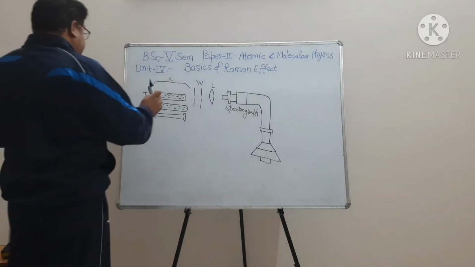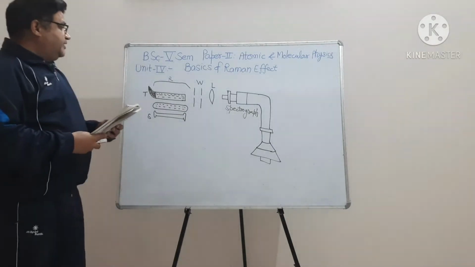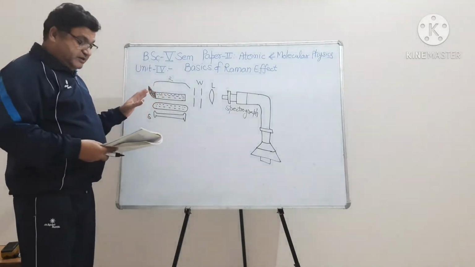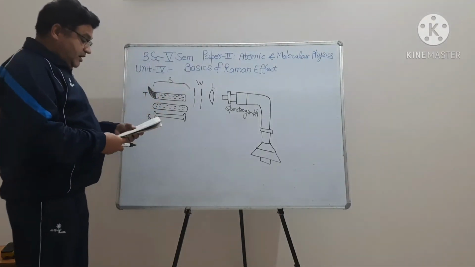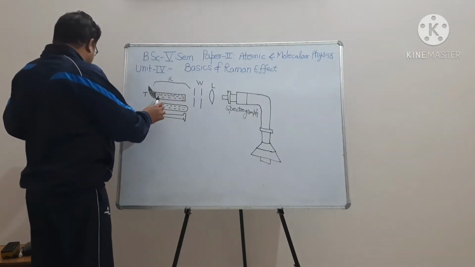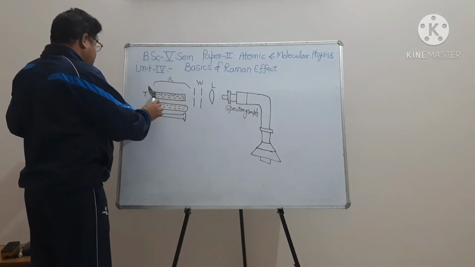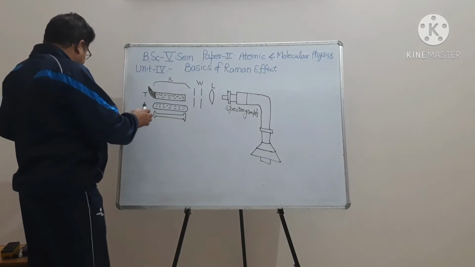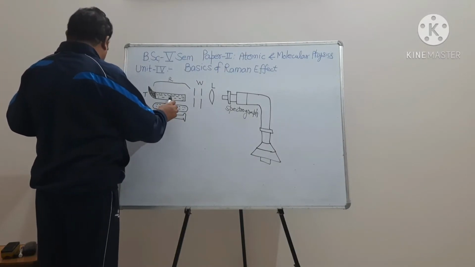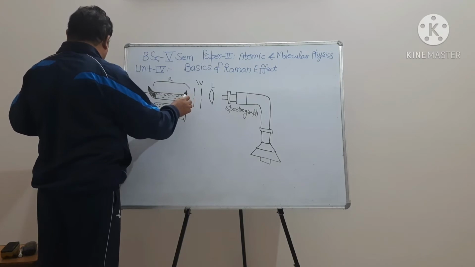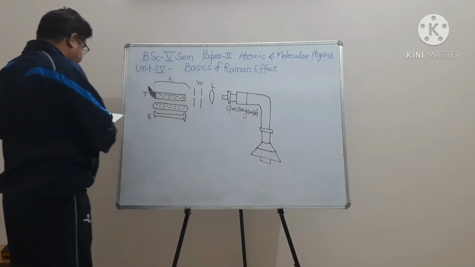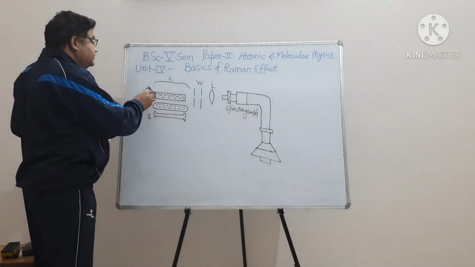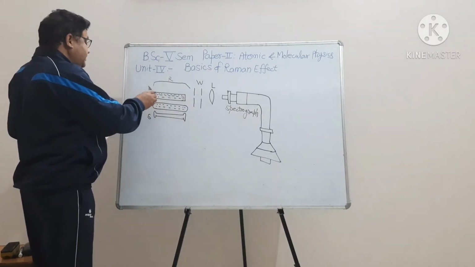This figure shows the experimental arrangement for photography of the Raman spectrum of a liquid. The liquid under study is filled in a Pyrex tube P. This is known as a Wood's type tube. It contains a plane window W at one end. The outer end of the tube is tapered and painted black.